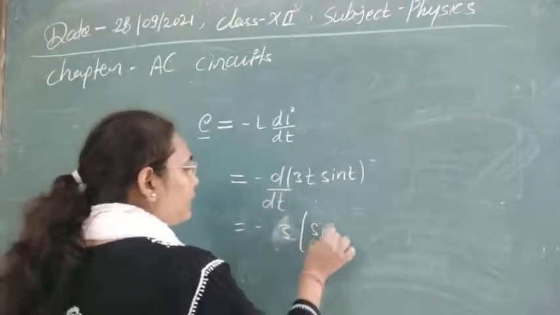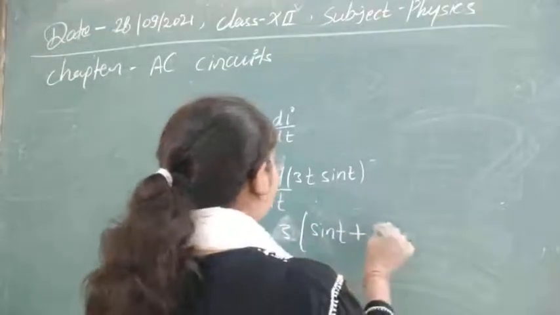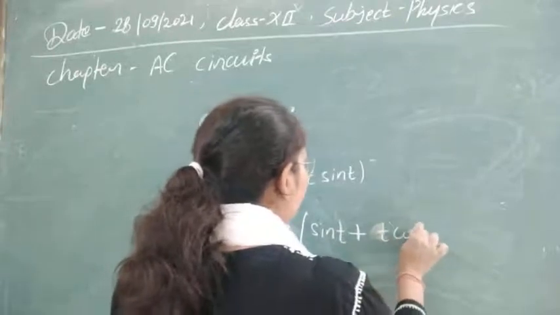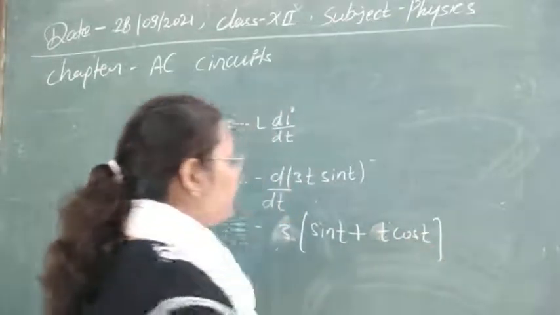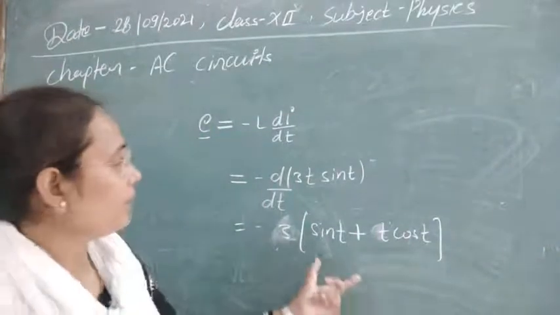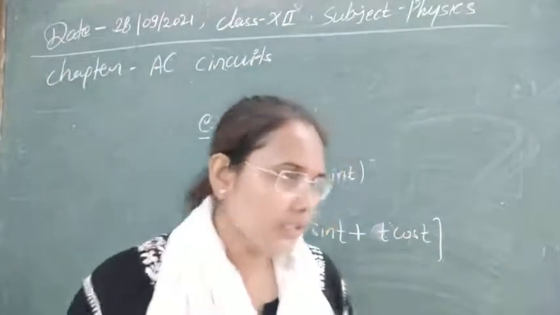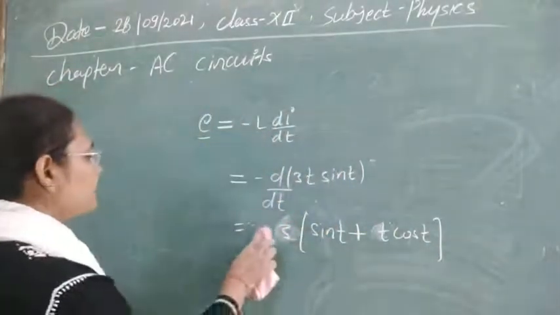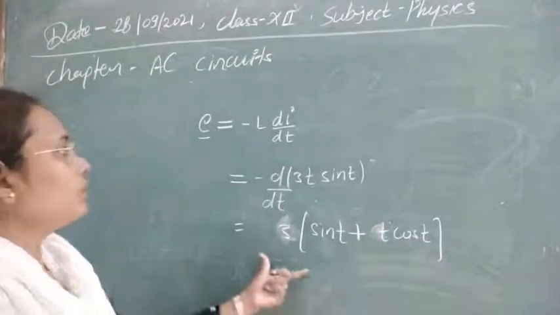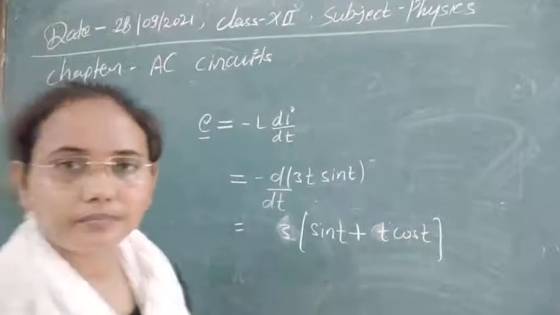With the help of the product rule, we get sin t plus 3t cos t. This will be the final value of the potential produced in the circuit, and we can remove the minus sign as the question asks for the magnitude at any time.